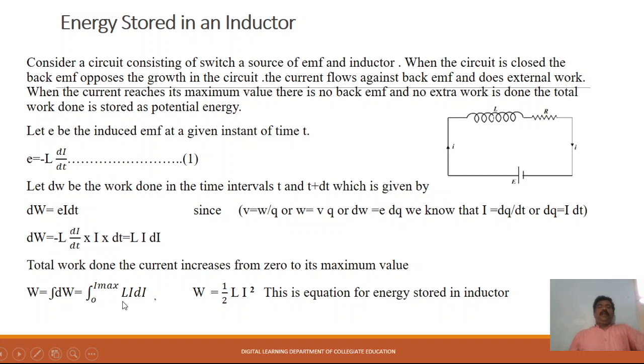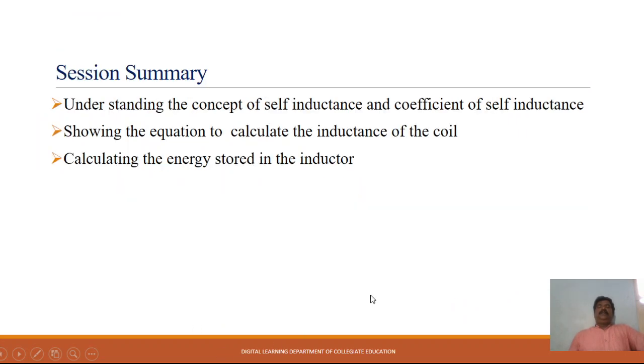After integrating i di, we get i square by 2, or W is equal to half times L i square. This is the equation of energy stored in the inductor.